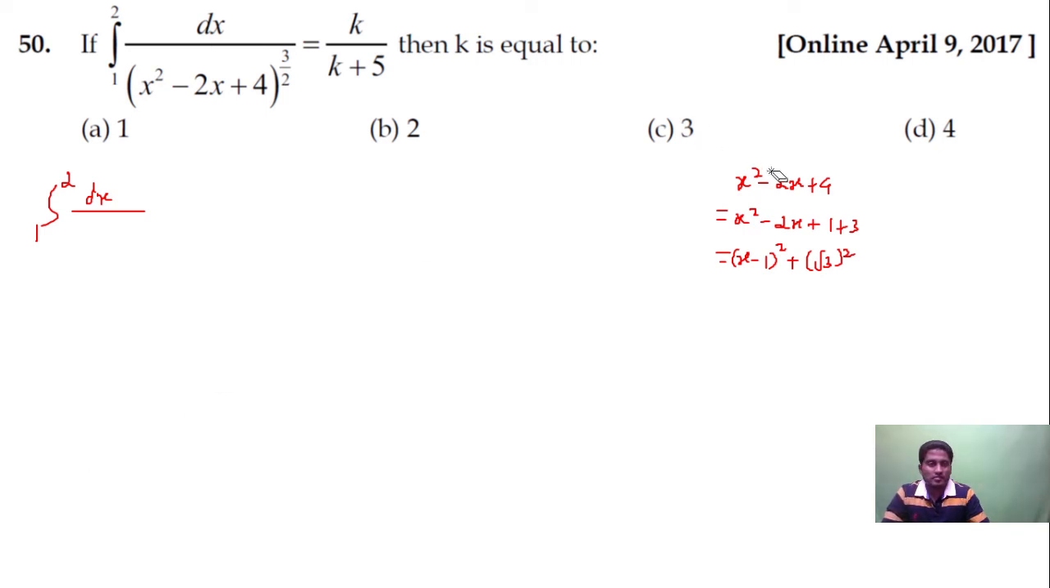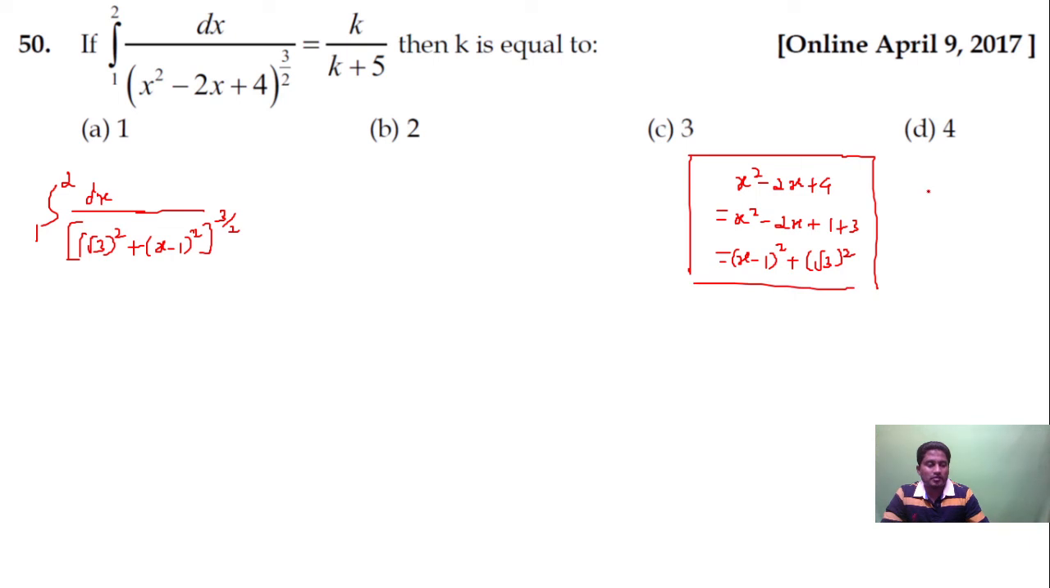So if I substitute here, this whole to the power of 3 by 2 I'll keep as it is. This is (root 3) the whole square plus (x minus 1) the whole square, whole to the power of 3 by 2. Now whenever you have a square plus x square, you would put x is equal to a tan theta. So root 3 the whole square plus x square, I'll put x is equal to a tan theta.